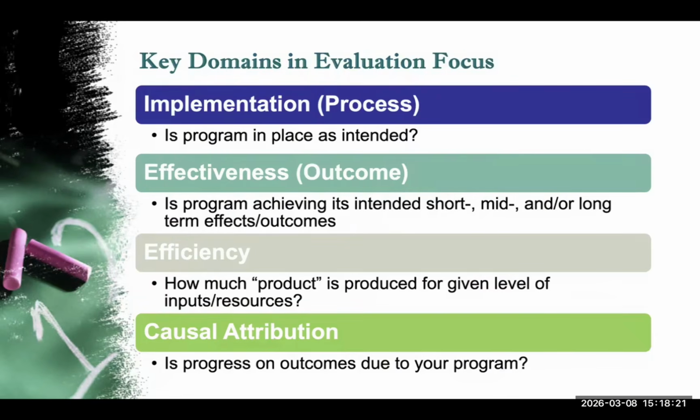Program evaluation focuses on several domains: implementation, whether the program was delivered as intended; effectiveness, which tests whether it achieved its outcomes; efficiency, which checks whether resources were used appropriately; and causal attribution, which shows whether the program actually caused the observed outcomes. Together, these domains provide a comprehensive picture of a program's performance.